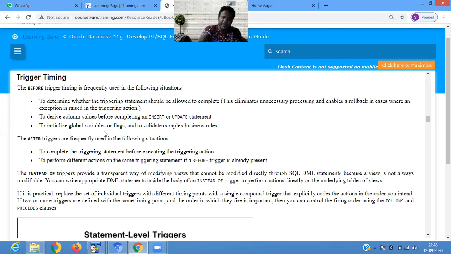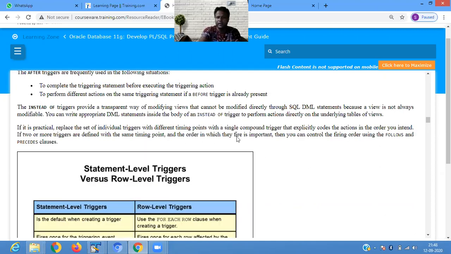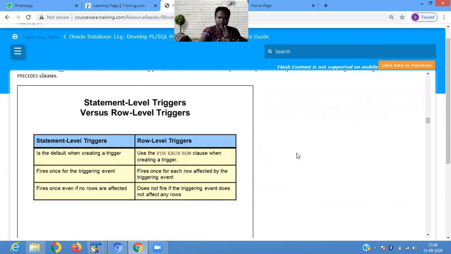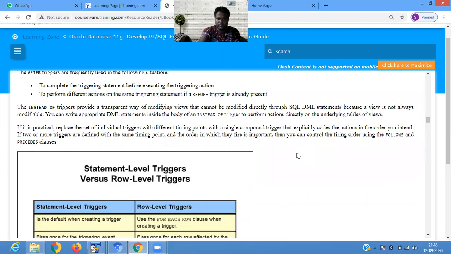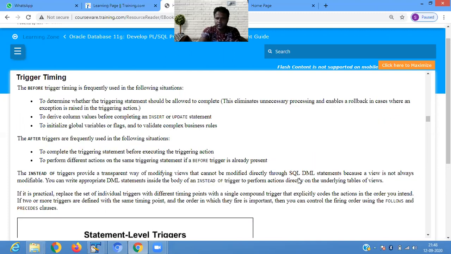If it is practical, replace the set of individual triggers with different timing points within a single compound trigger that explicitly codes them. Is that clear? This point.